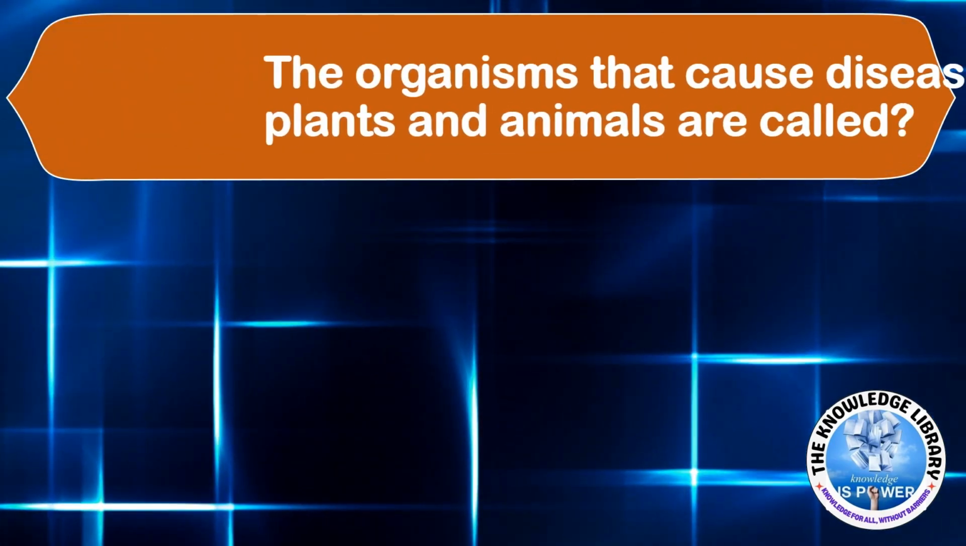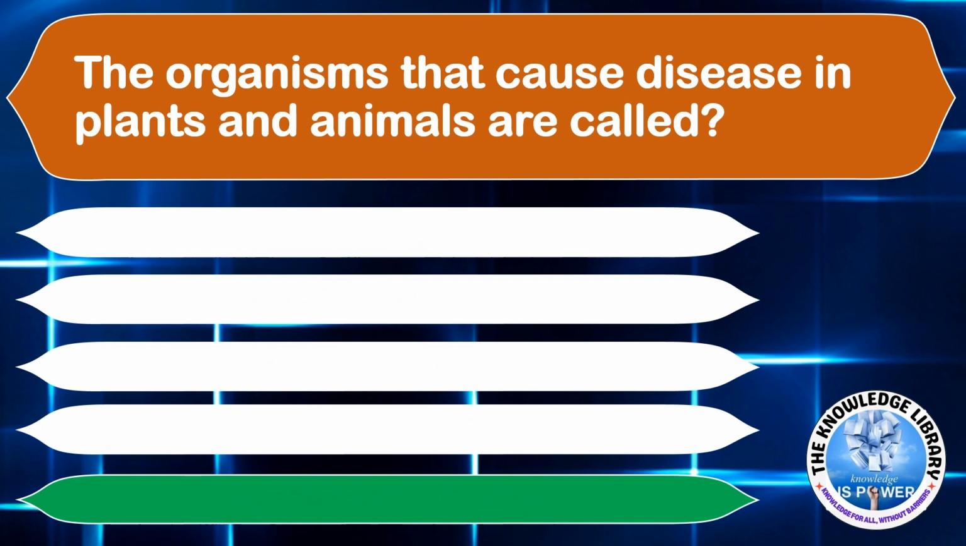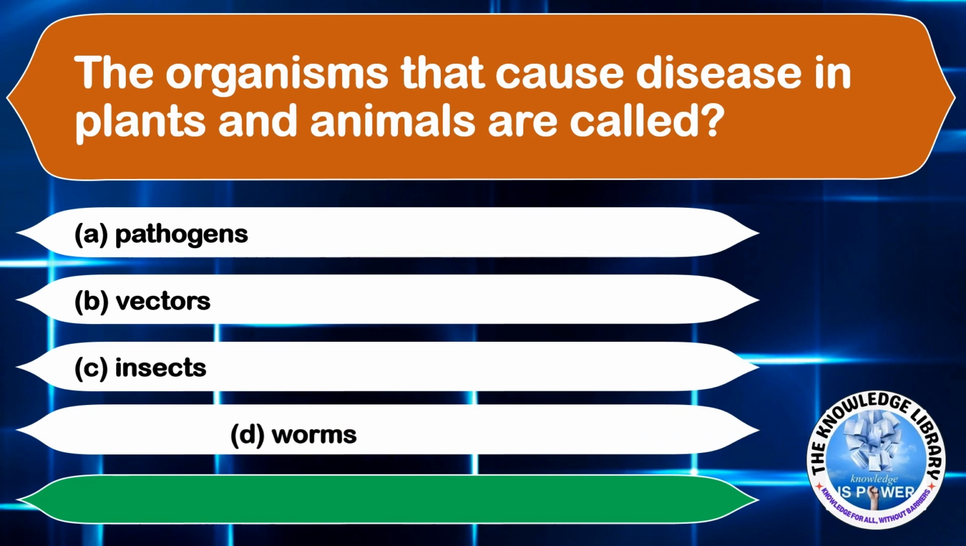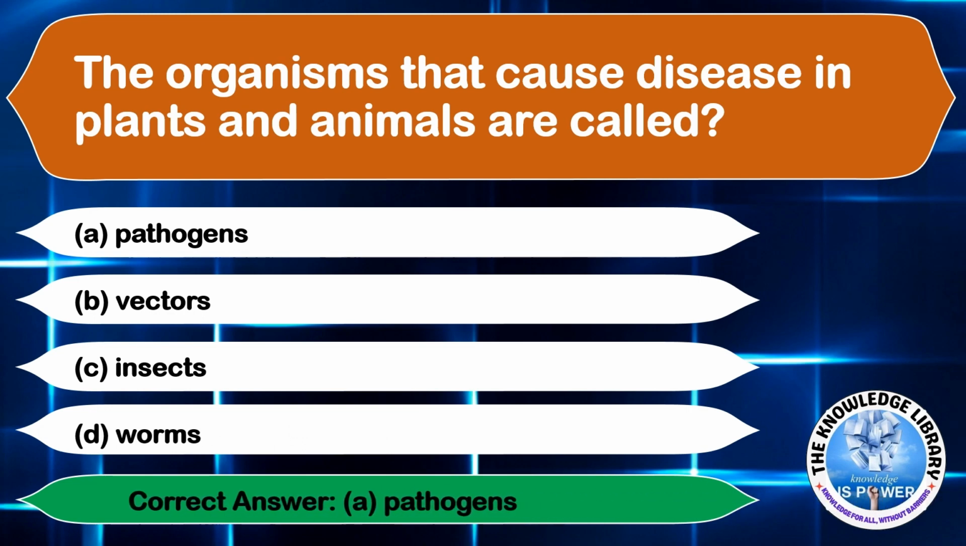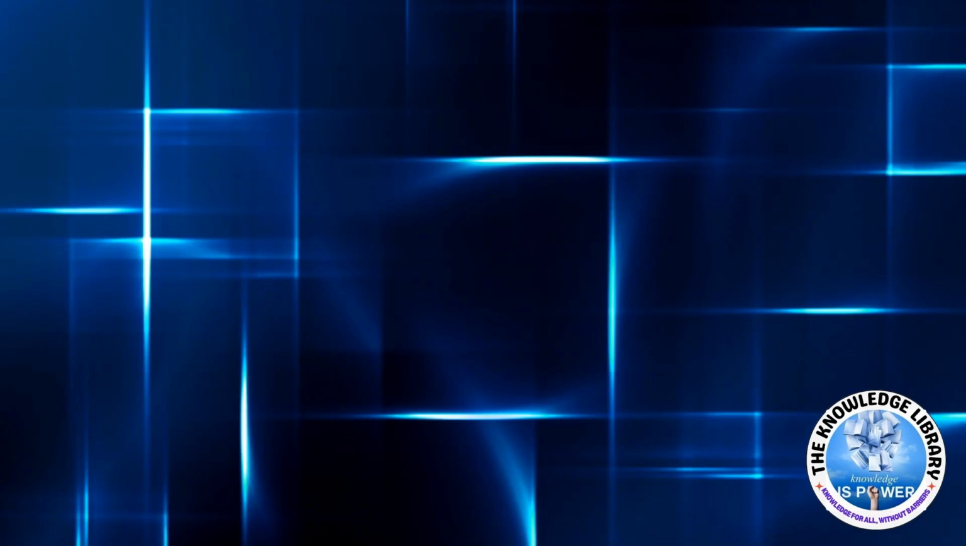The organisms that cause disease in plants and animals are called option A, pathogens. Option B, vectors. Option C, insects. And option D, worms. The correct answer will be option A, pathogens. Moving on to the next question.